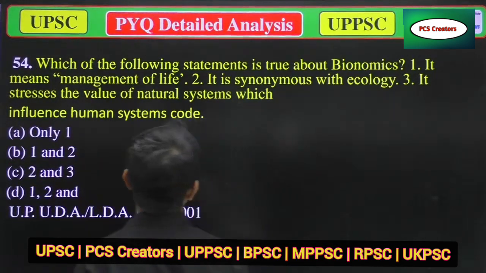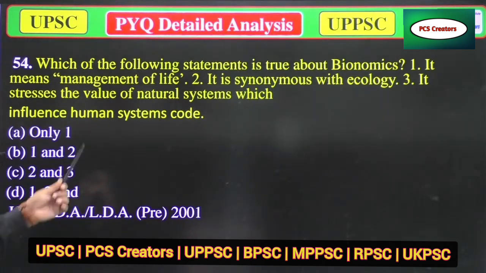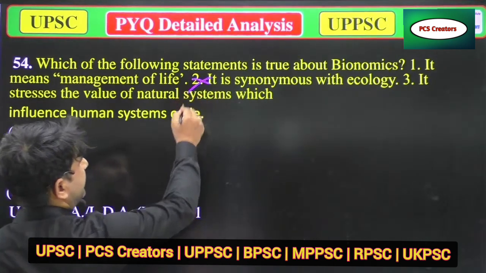Now we'll move to the next question. Which one of the following statements is true about bionomics? A. It means management of life. B. It is a synonym of ecology. C. It stresses the value of natural systems which influence human systems. So option A, it means management of life. It is the synonym of ecology is incorrect.